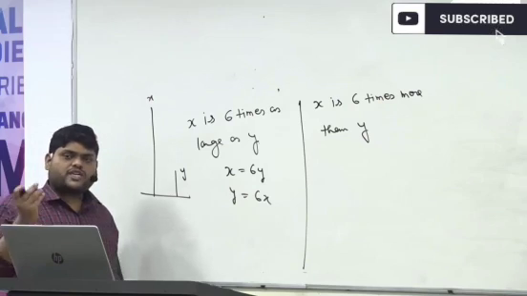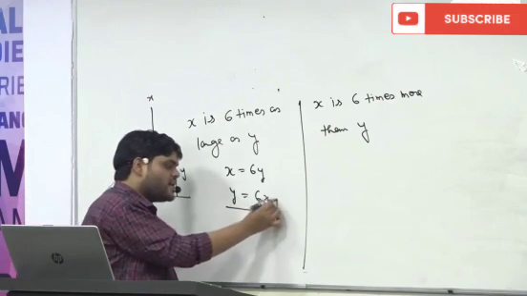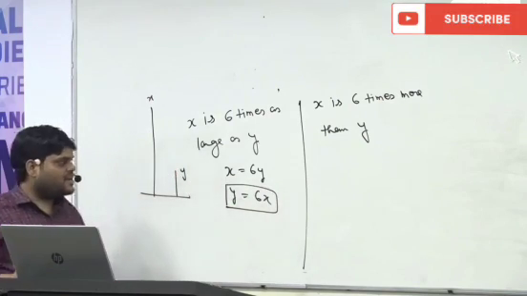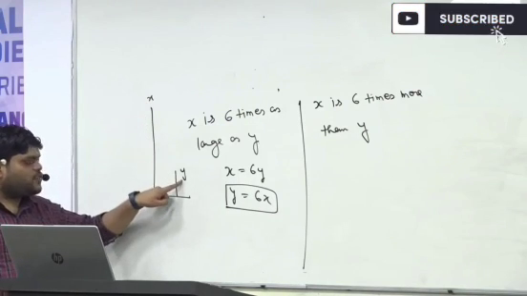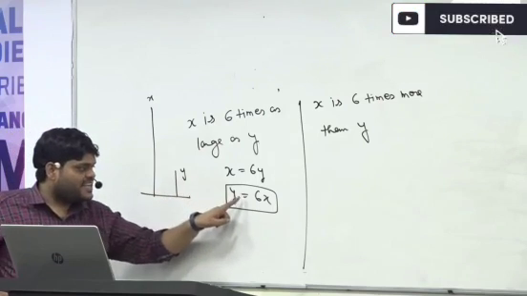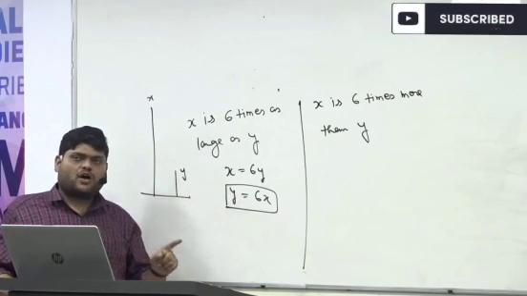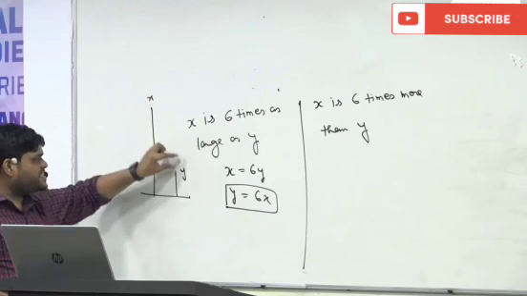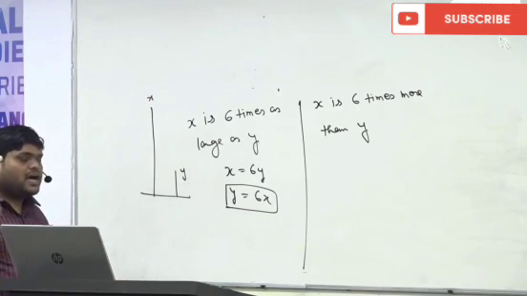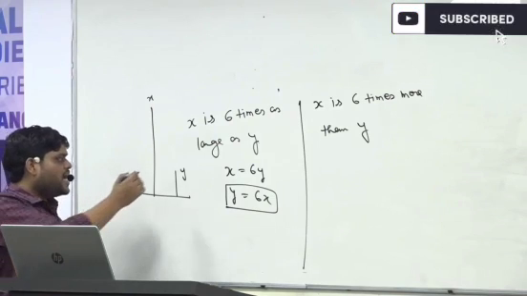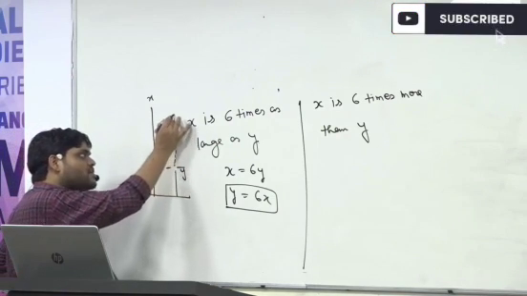Those students who are thinking the second one is correct, understand the second one is not correct. Why? Because x is larger and y is smaller, and there is an equal sign. Equal sign means what? The numerical value of x and y should be equal or not? If I make y larger, or not.